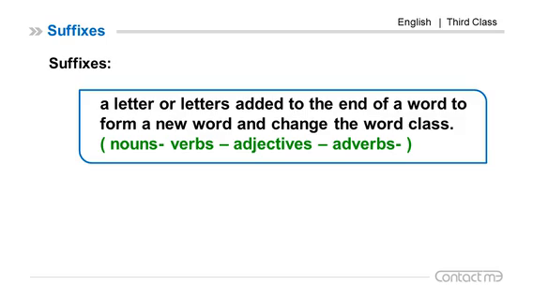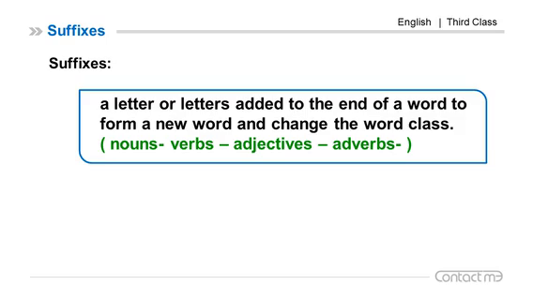Here we have four classes of content words: nouns, verbs, adjectives, and adverbs. These are the classes of English language and all languages.